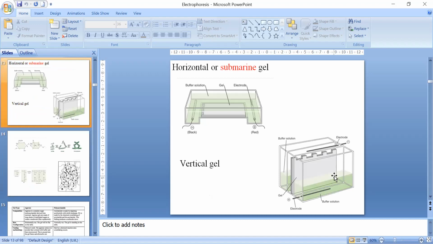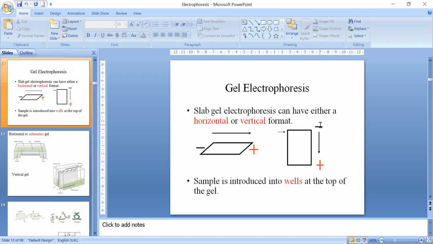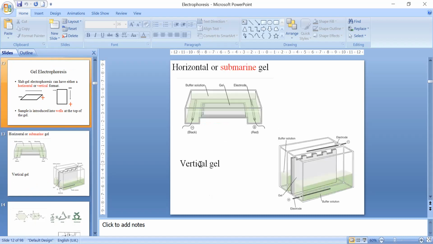So this gel electrophoresis is performed in two ways. One is horizontal and another is vertical. Horizontal gel electrophoresis is largely done for separation of DNA, and vertical gel electrophoresis, I'm not saying exclusively, is largely done for protein, but yes, for DNA separation also sometimes we use vertical gel electrophoresis.